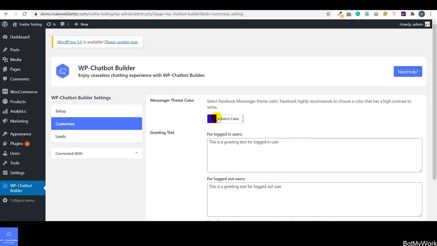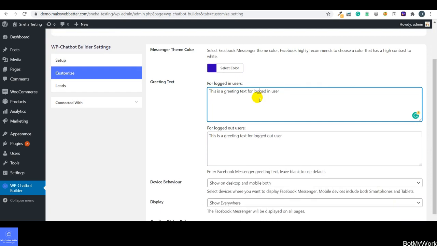Next is greeting text. So guys, over here you can set the greeting text for the logged in user and for the logged out user. You can see I have mentioned the message. Now if you do not mention any text over here, the default messages would be sent as a greeting text to both the logged in users and the guest users.